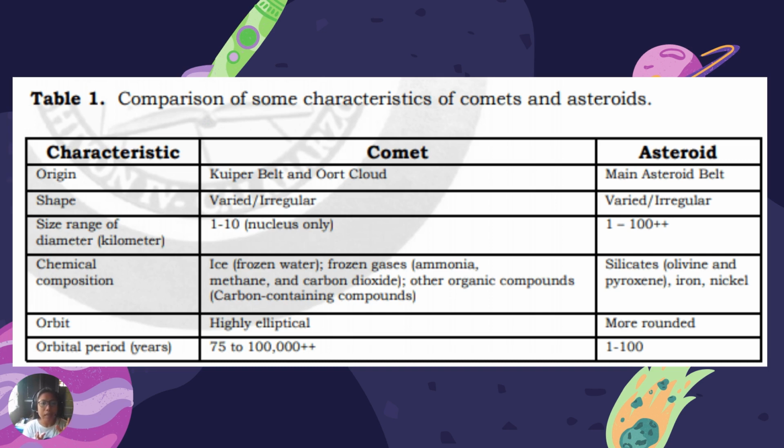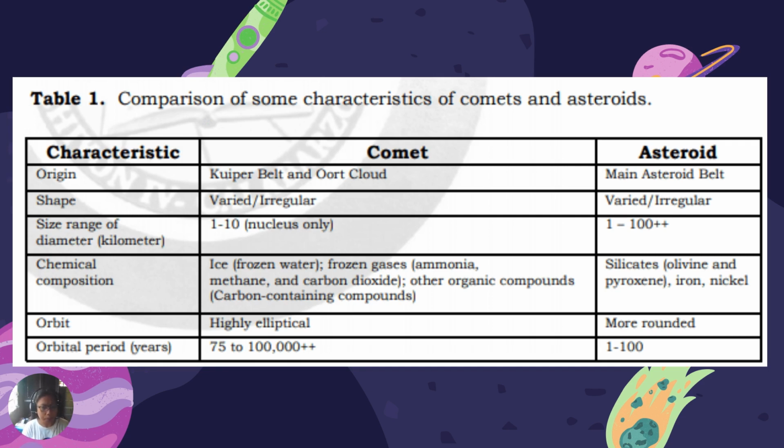For the comets, that is 1 to 10, or about the size of a nucleus. When we say a nucleus, it is relatively micro in size. When we say micro, too small to be seen by the naked eye. It could range from that. Whereas for the asteroid, that is 1 to 100 plus, meaning it is a lot greater in size and in diameter than the comet.